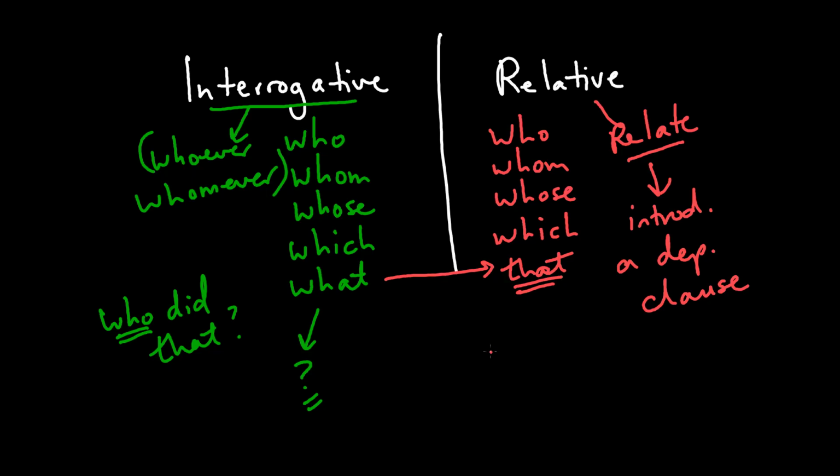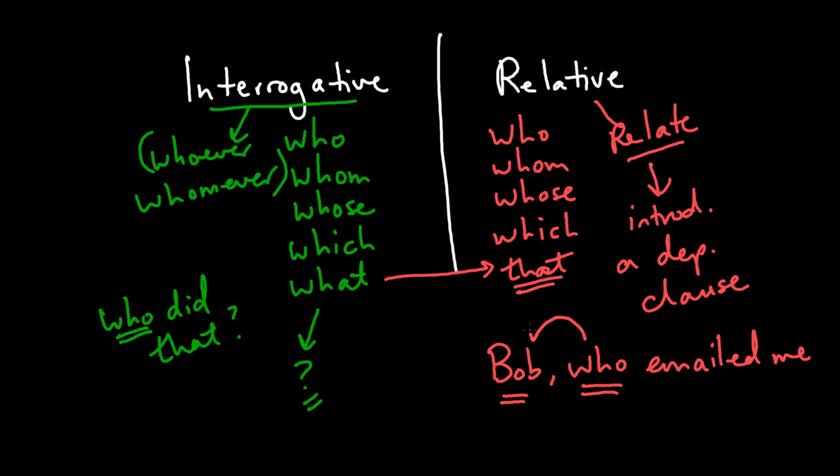If we say, Bob, who emailed me, we can keep the sentence going, of course, but we have Bob, there's a noun, and then what who does, what this relative pronoun does, is it refers back to a noun, and then it introduces extra information about that noun.